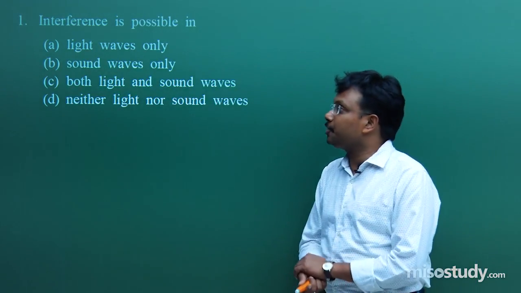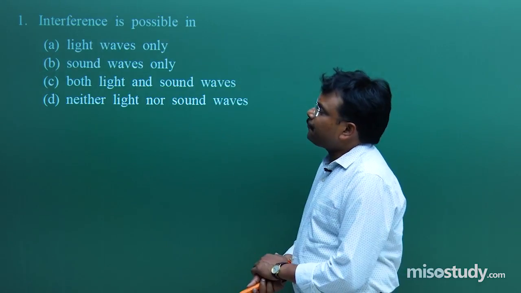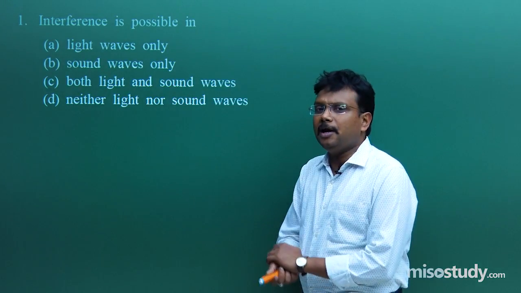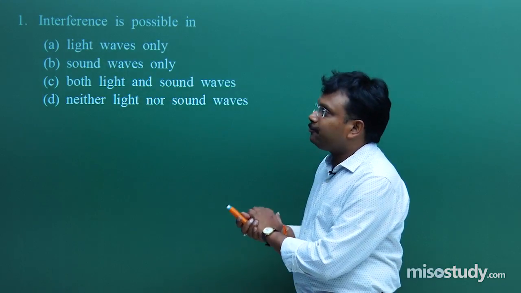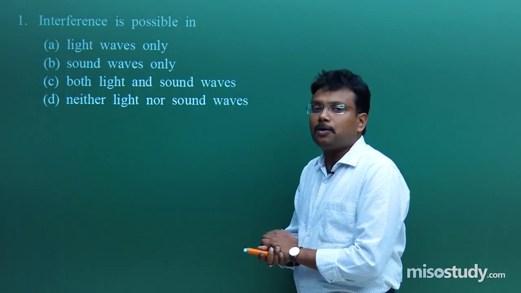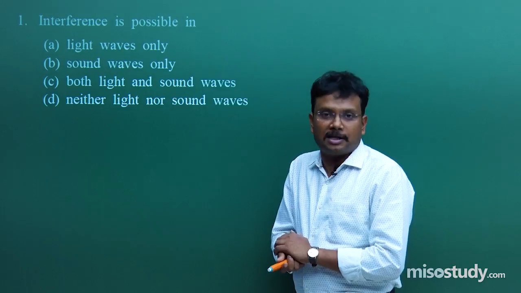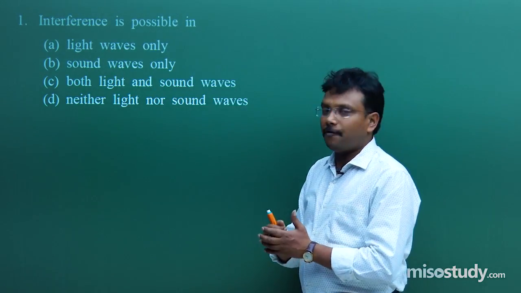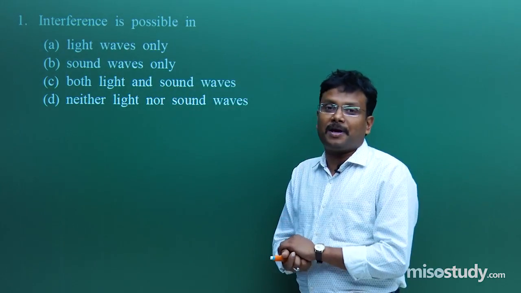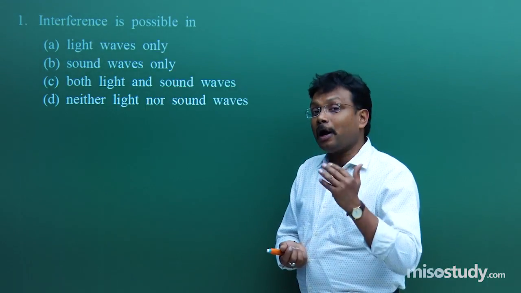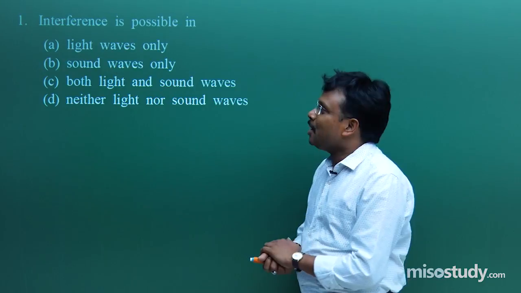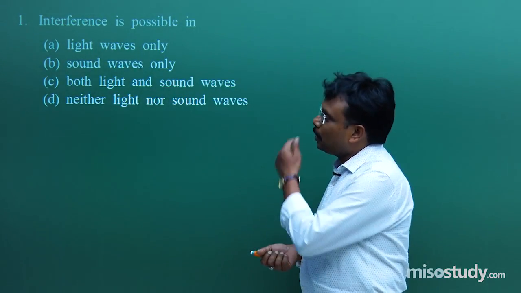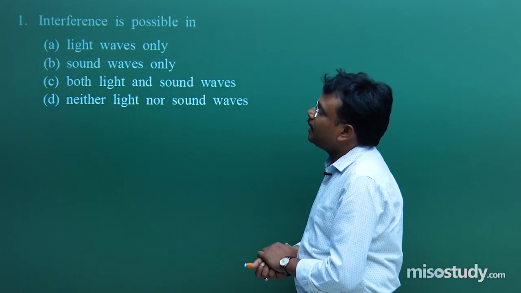And what is that question? Interference is possible in what type of waves? Fine. So that is the first question, which is just trying to check how much you understand the phenomenon of interference, or the related topic diffraction, or another related topic, polarization. Over here we are going to focus only on interference.